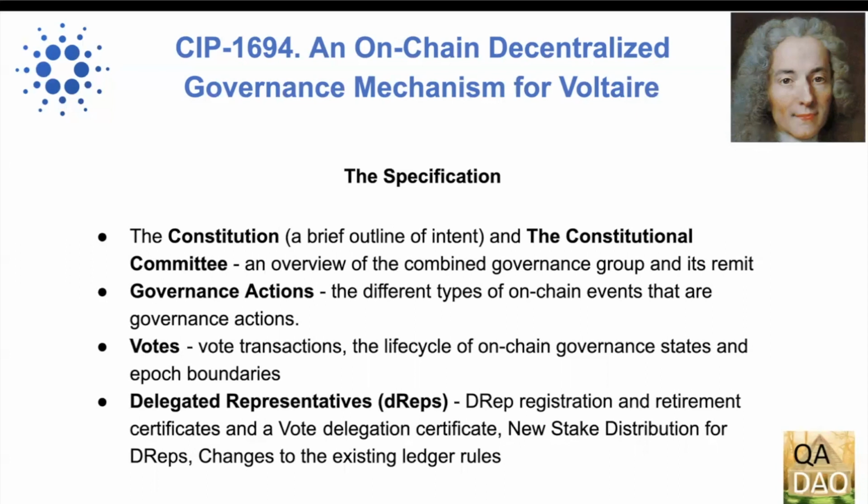These include a motion of no confidence, new constitutional committees and/or quorum size, updates to the Constitution, hard fork initiation, protocol parameter changes, and treasury withdrawals. Votes, detail of a vote transaction, the life cycle of on-chain governance states, and epoch boundaries.